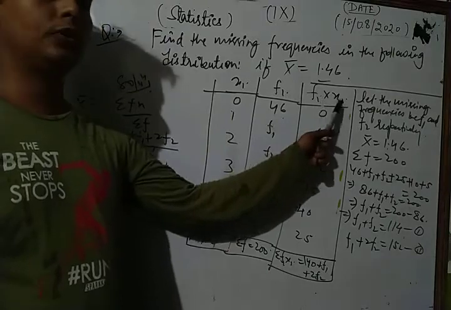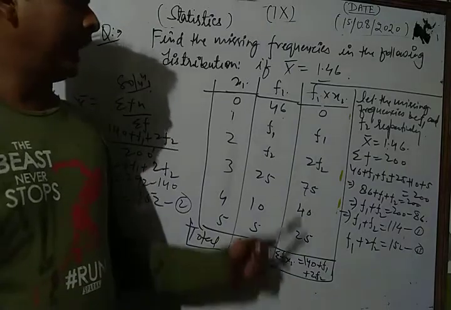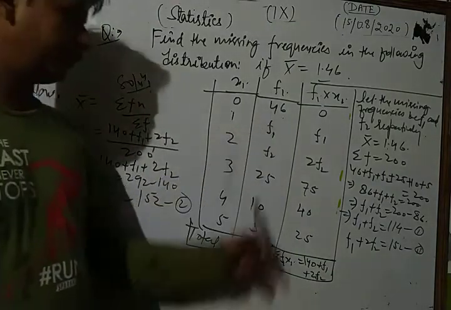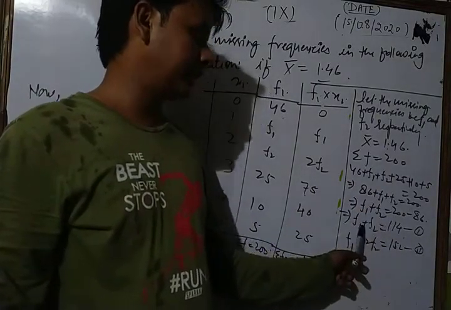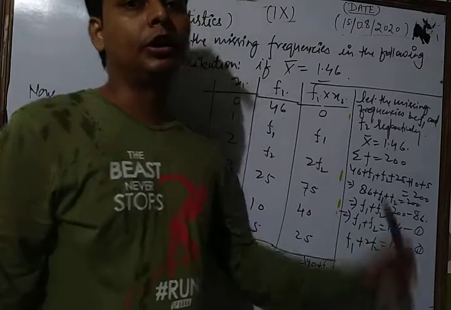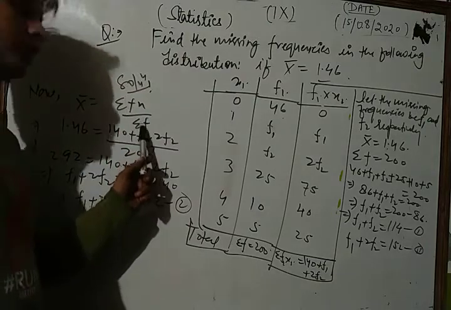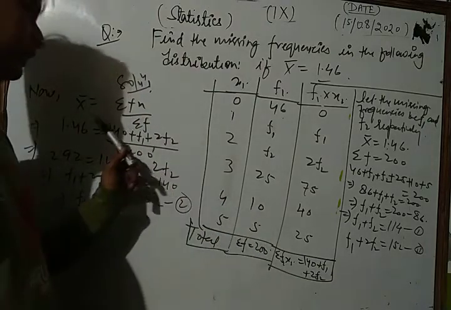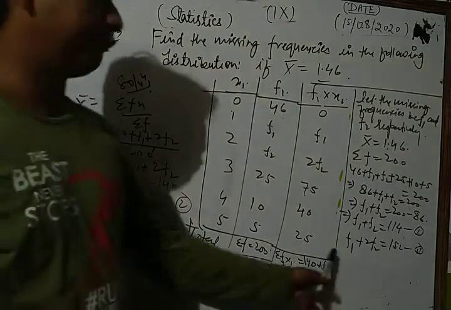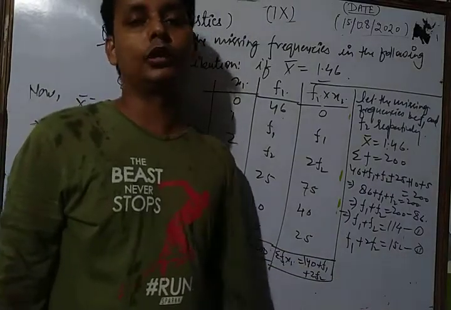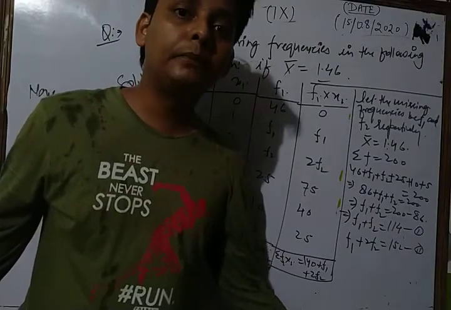Now first of all we find f into x, that is 0 into that is 0, and so on. Adding these, we get the sum, and according to this question the sum of frequency is 200. So for making an equation, f1 plus f2 is equal to 114. Now by the help of the formula of mean, x bar is equal to sigma fx upon sigma f, we put all the values in that formula. After solving, we get another equation, f1 plus 2f2 is equal to 152. Now solving equations 1 and 2, we get the missing frequencies.